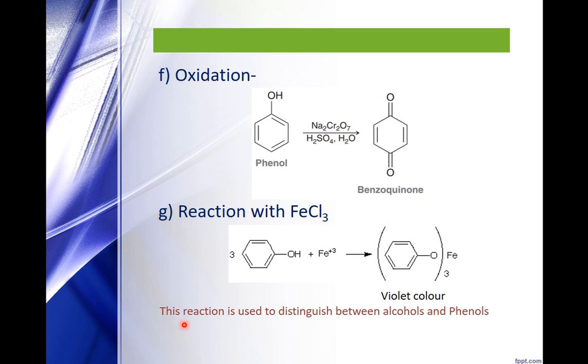This reaction is used to distinguish between alcohols and phenols. In board exams, you will get one question regarding distinction between two compounds. So if one of the compounds is a phenol, you can very easily give this reaction with ferric chloride.